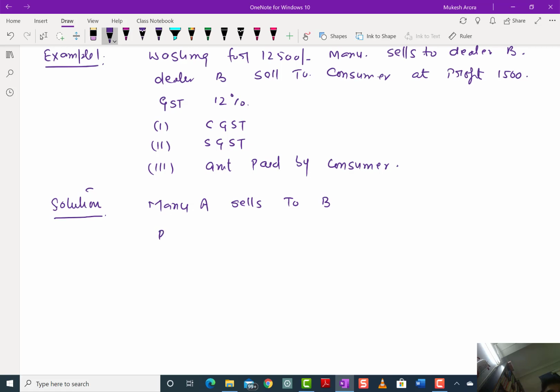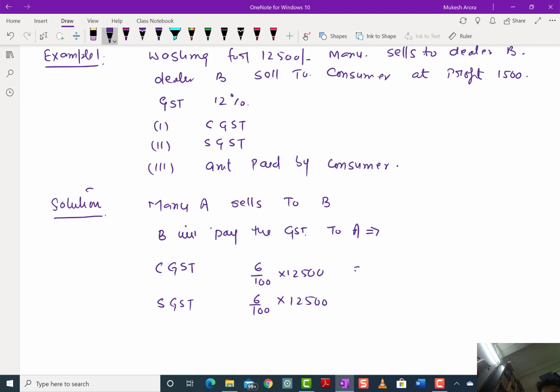So B will pay the GST to A, and A will deposit it to the government. So first CGST, because it was 12%, so CGST is 6% of 12,500, and SGST is also 6% of 12,500. That comes to 750 and 750.